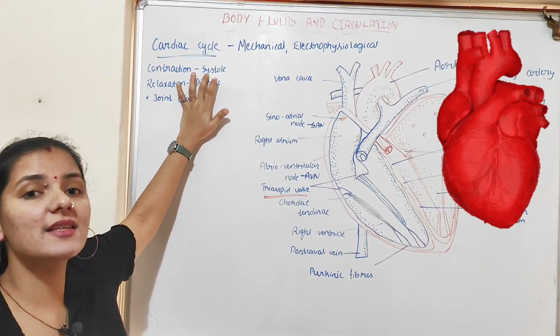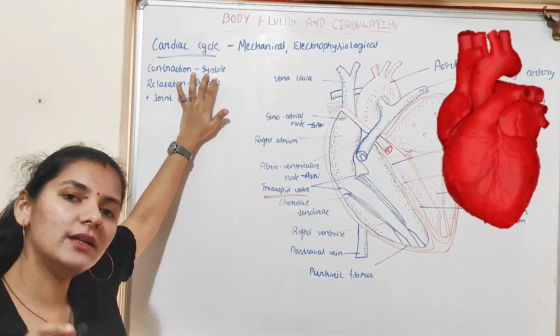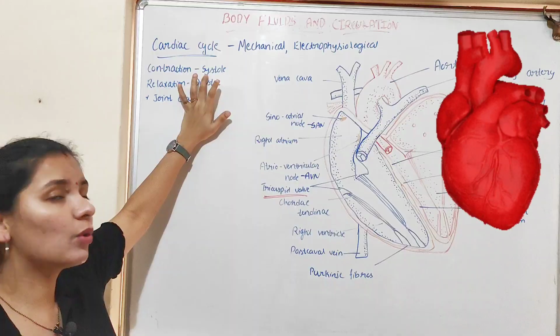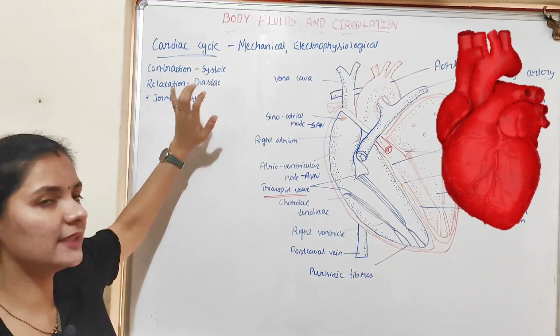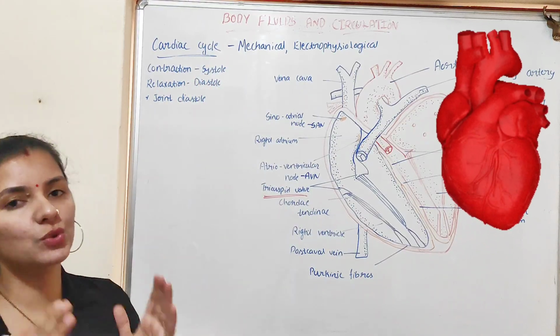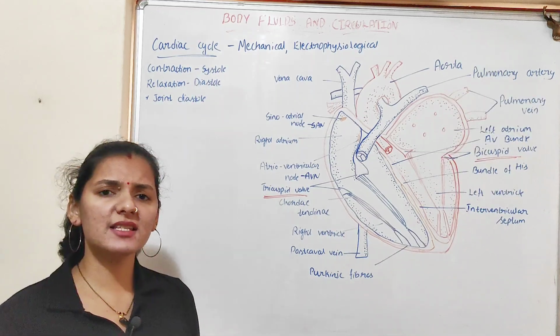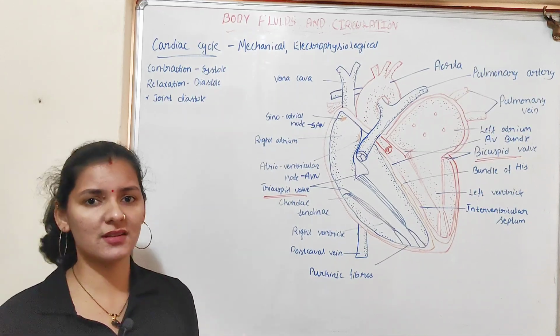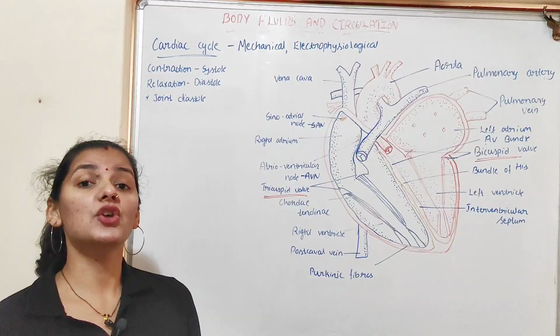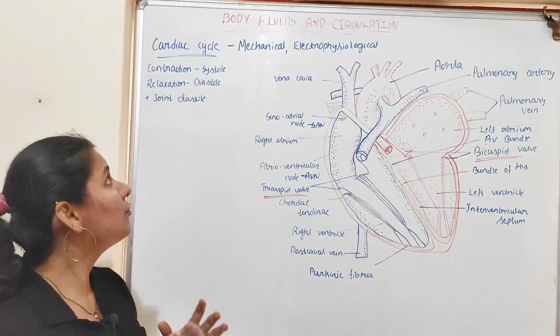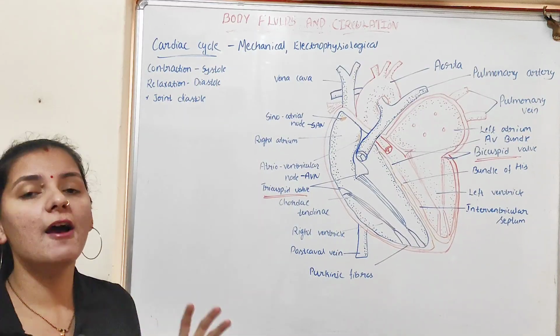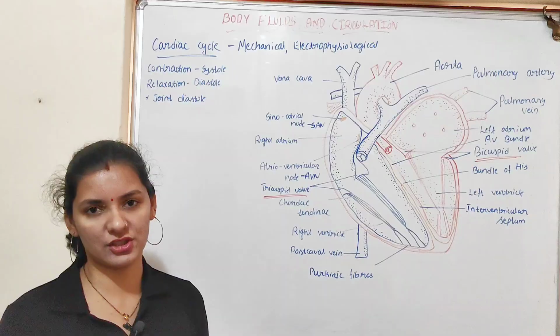So one cardiac cycle means the beginning of one diastole followed by systole and the beginning of the next diastole. These events together are known as one cardiac cycle. The cardiac cycle is a continuous process, isn't it? The heart beats continuously. So for our convenience, for the study of the cardiac cycle, we begin with the diastole stage.